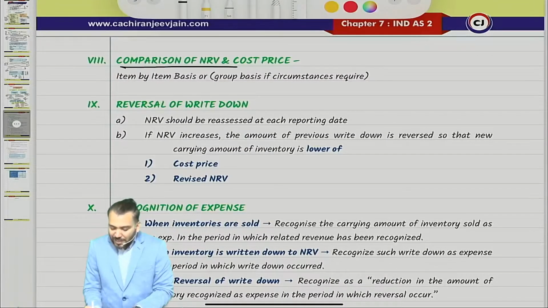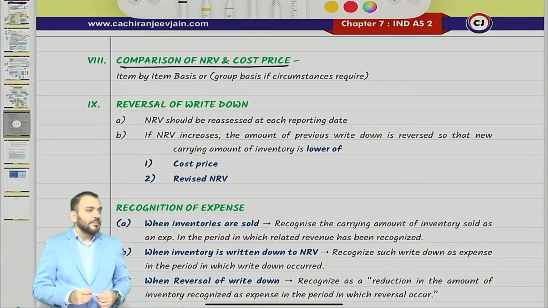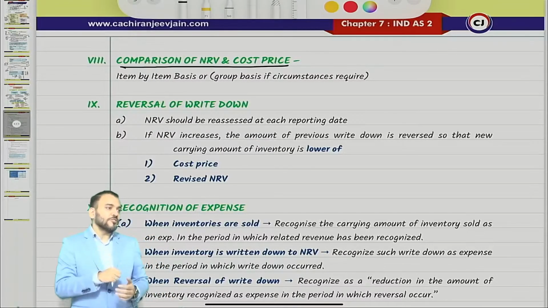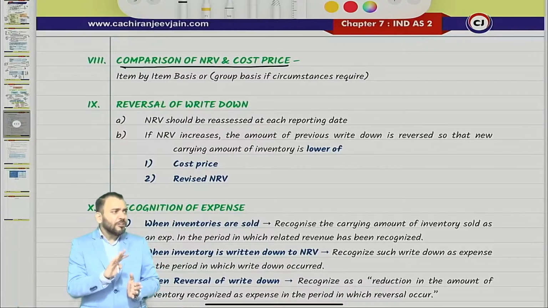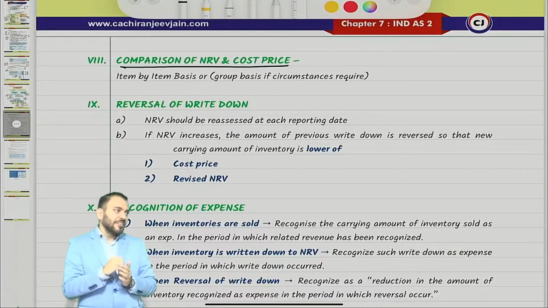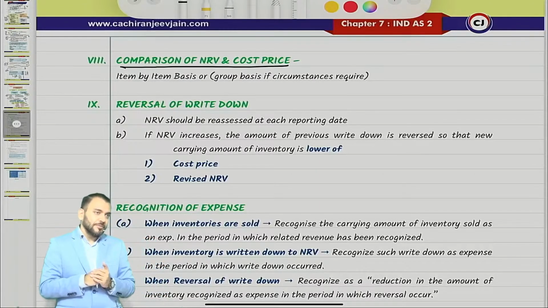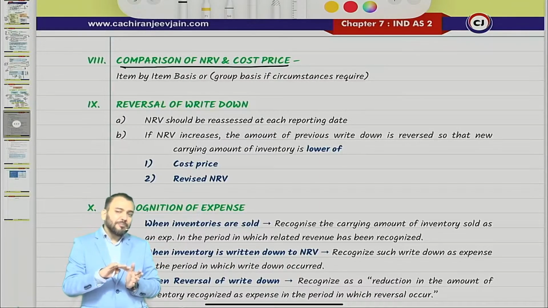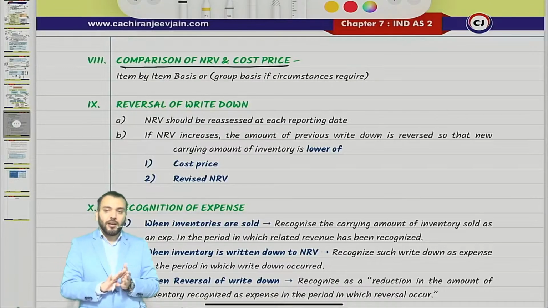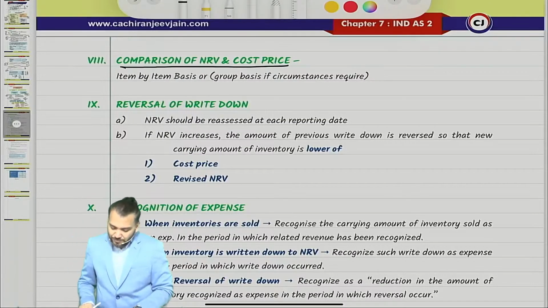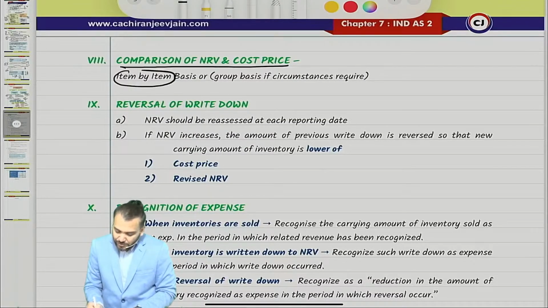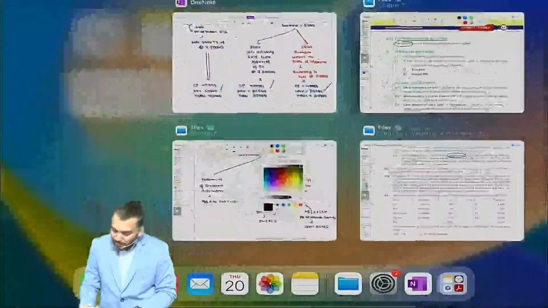Now comparison of NRV and cost price. How to compare NRV and cost price? Correct. What Ind AS says is that the comparison should be done on an item by item basis, and group basis can be applied when circumstances require. What does it mean? Item by item basis, what do they want to say?